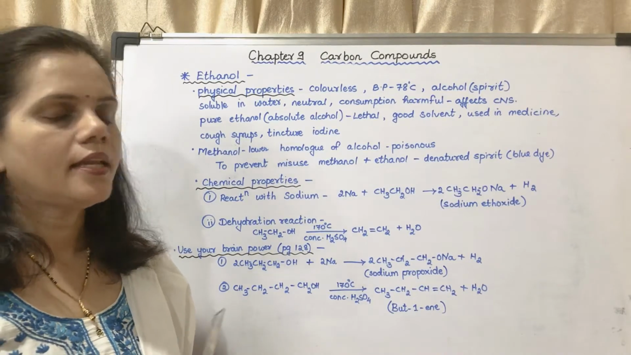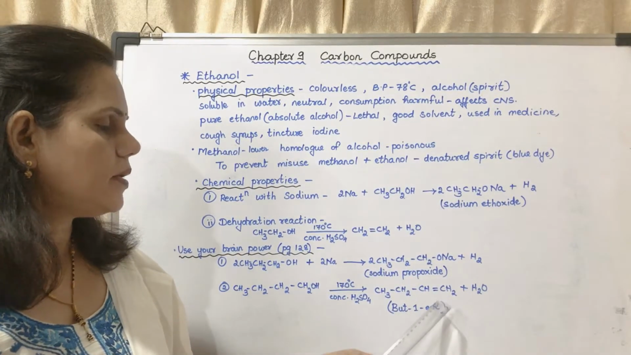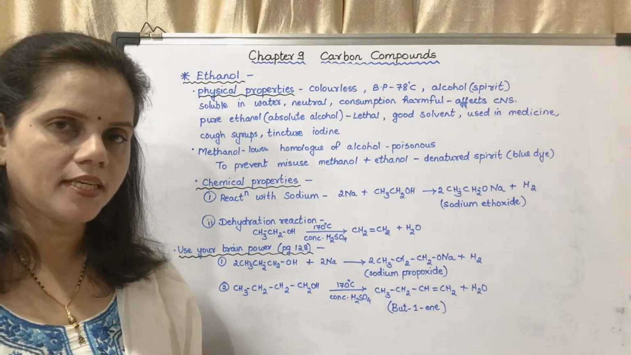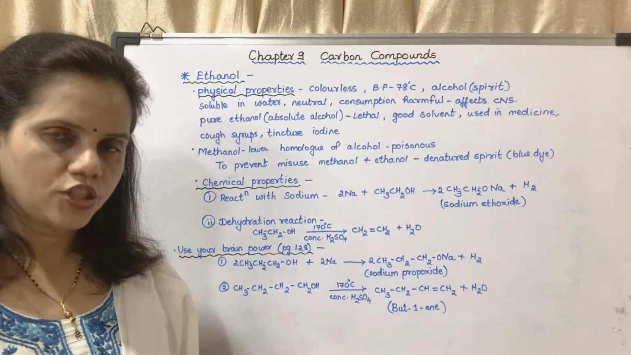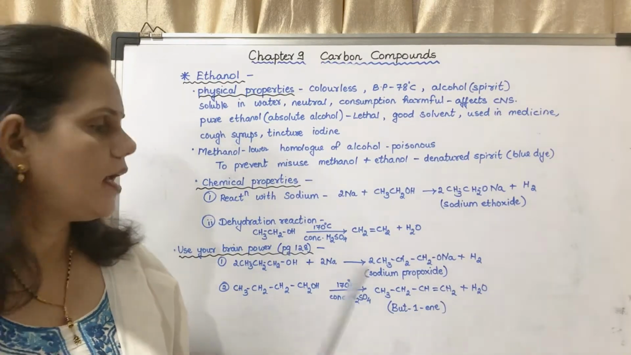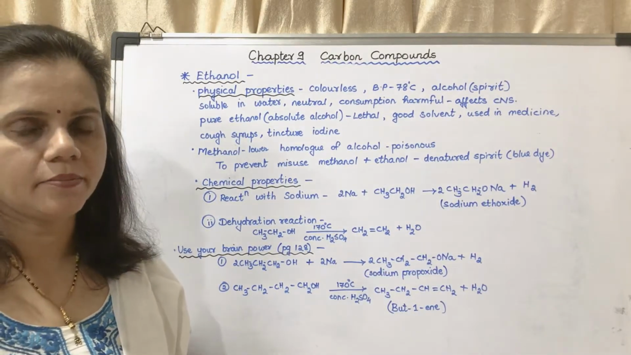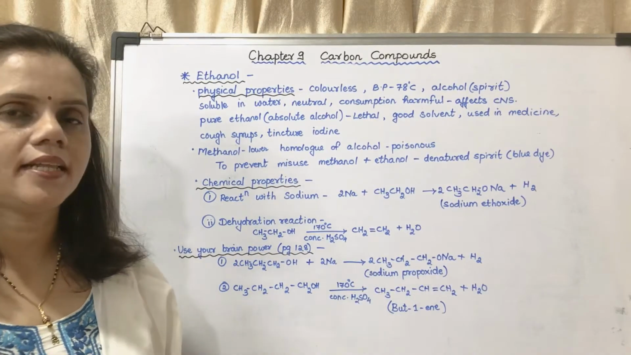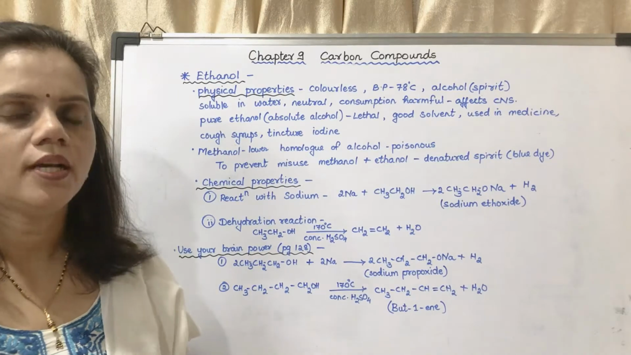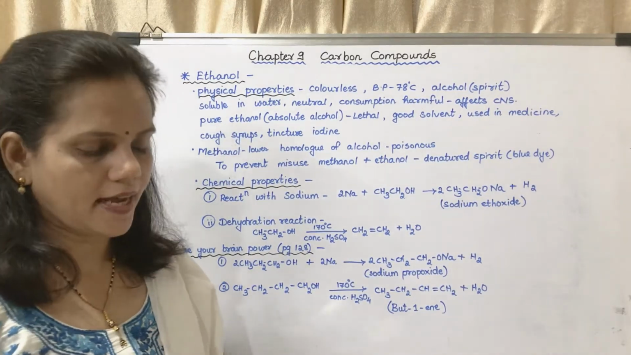but-1-ene. Okay, now in IUPAC system, this is the first carbon atom. C double bond C is considered as a functional group. So this carbon atom will be given the number 1 and not this carbon atom. Okay, I will explain this at the end of this lecture. But-1-ene and H2O. This is the reaction.